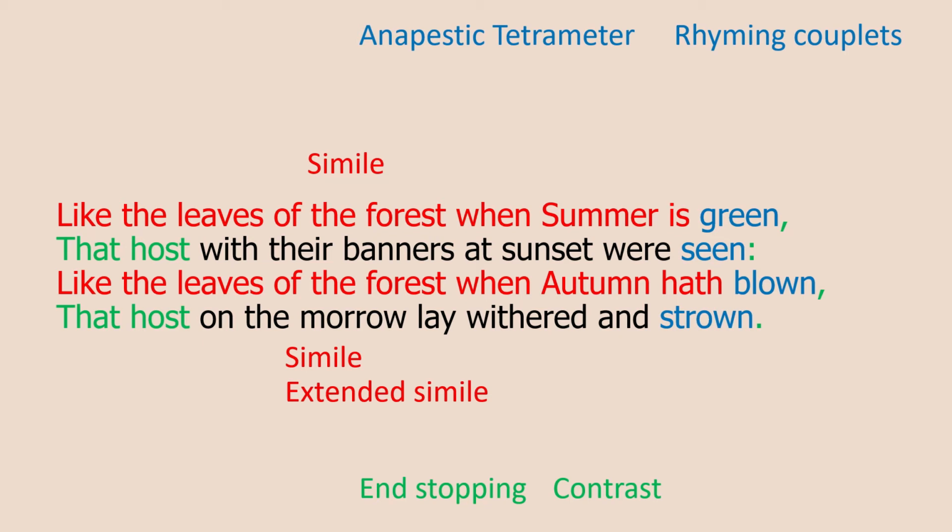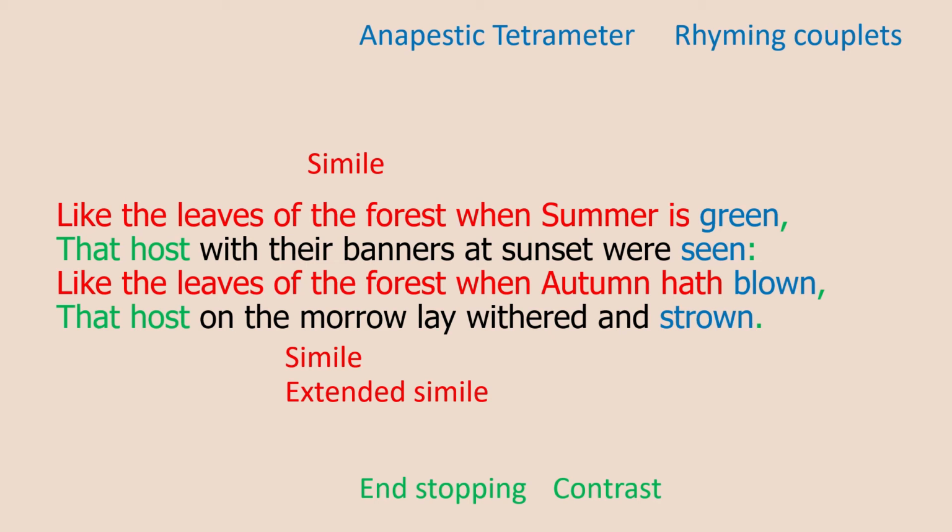Now, when you have a simile that's used many times throughout a piece of writing, and the writer explores different aspects of the simile, you can call this an extended simile. The second line of stanza 2, that host with their banners at sunset were seen. This shows that the Assyrian army, who are referred to as a host here, they were referred to as a cohort in stanza 1, that these are both sort of synonyms for army. They were proudly displaying their banners. There was a sort of arrogance. They were waving their flags. Look, here we are. We're going to defeat you tomorrow.